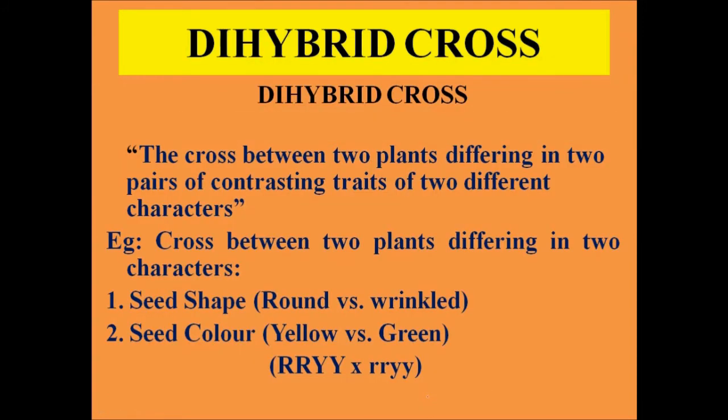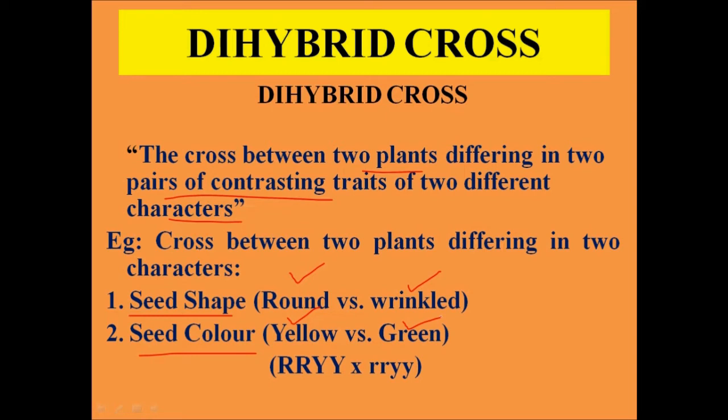The next crossing technique was a dihybrid cross. Now, what is a dihybrid cross? It is a cross between 2 plants which differ in 2 pairs of contrasting traits of 2 different characters. For example, let us take 2 different characters. The first character is shape of the seed and the second character is color of the seed. So, if we cross a plant with a round seed having a yellow color seed with another plant having a wrinkled seed which is green in color, such a cross is called as a dihybrid cross, because here we are